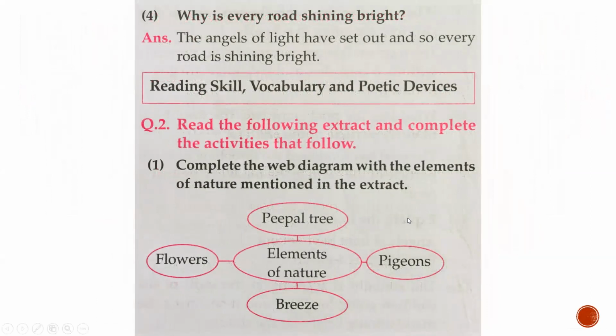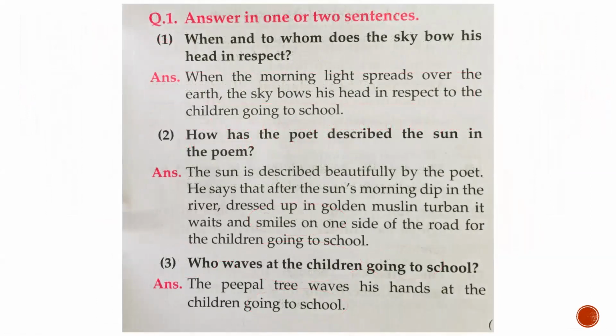school. Number 2, how has the poet described the sun in the poem? So how is the sun described in this poem by the poet, how the sun looks. The sun is described beautifully by the poet. He says that after the sun's morning dip in the river, dressed up in a golden muslin turban, it waits and smiles on one side of the road, for children going to school.